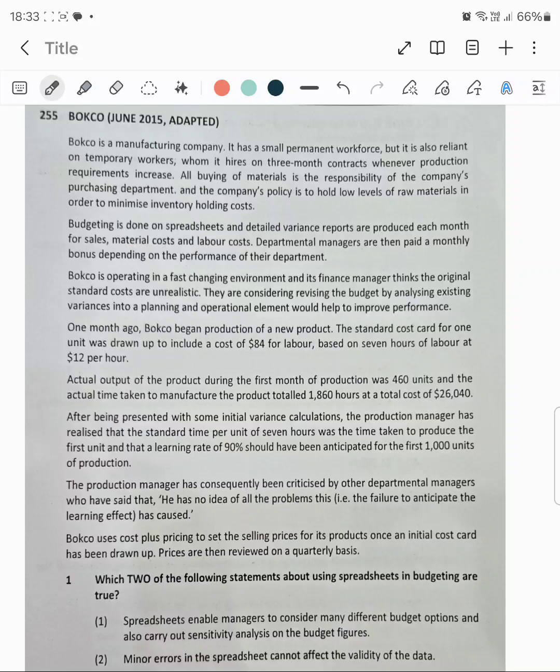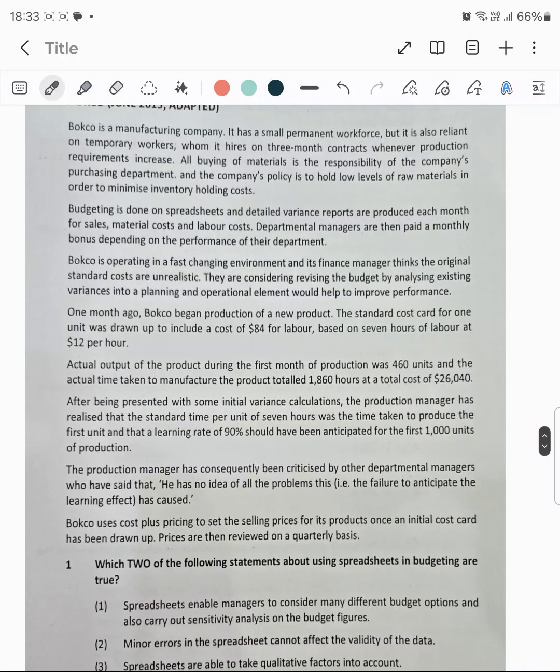Let me read once again, sorry. Bokco is a manufacturing company. It has a small permanent workforce, but it is also reliant on temporary workers whom it hires on 3-month contracts whenever production requirements increase. All buying of material is the responsibility of the company's purchasing department, and the company's policy is to hold low levels of raw material in order to minimize inventory holding costs.